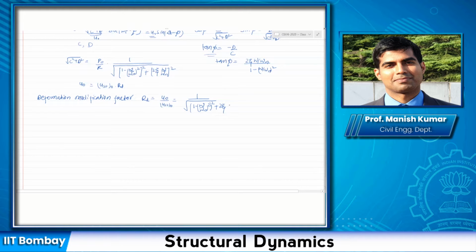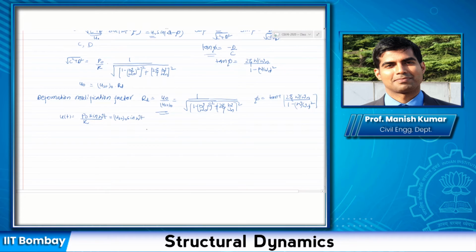Similarly, we have another parameter phi, which is called the phase angle, and it can be obtained as a tan inverse function of this. Now, you very well understood what is the physical significance of RD here, right? Basically, RD represents if you apply a harmonic load, compared to if the system would have responded as a static system without any mass, right? So what is the static response for a system? It is always applied force divided by the stiffness, no effect of the mass. Okay, so basically this is the static response.